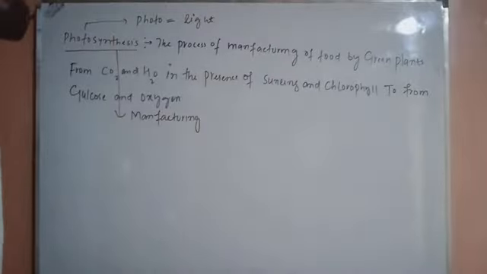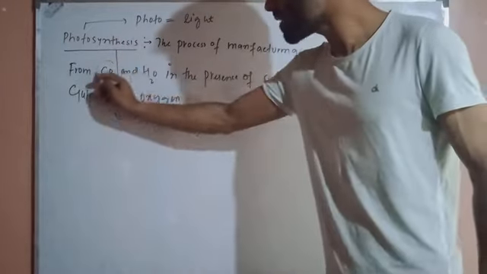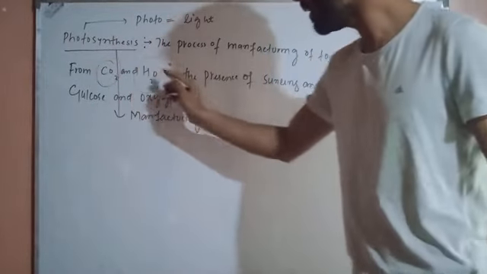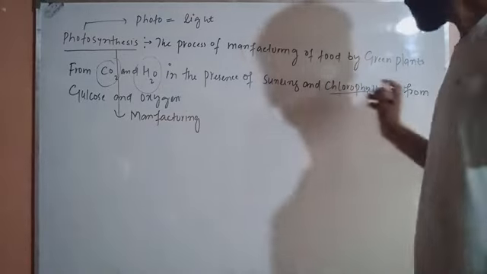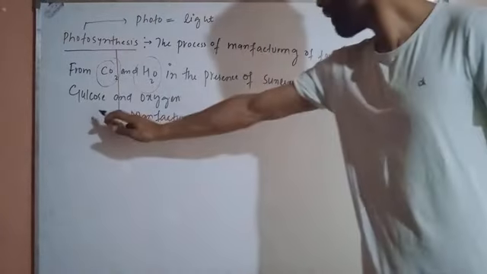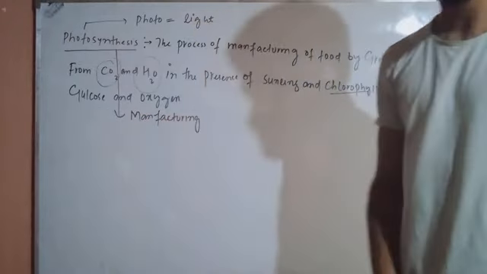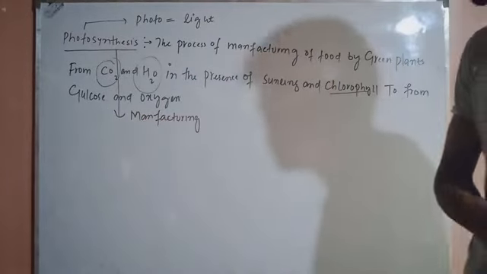That is, the process of manufacturing of food by green plants from carbon dioxide and water in the presence of chlorophyll and sunlight to form glucose and oxygen is called photosynthesis.